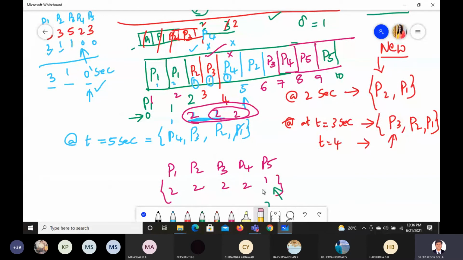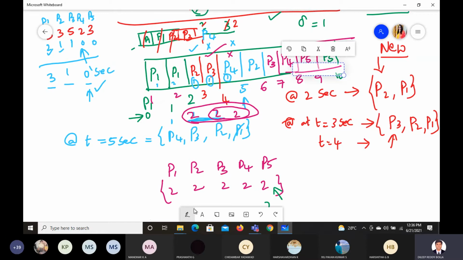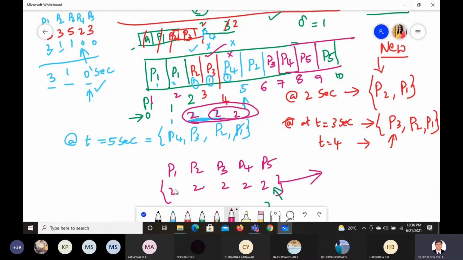Now this also has entered 2, so this also has utilized 2. Now each of them has equal opportunity at 10 seconds, but which one has not been used? P5 is the very latest, so this is ruled out. Observe this statement carefully: when all of them have equal time utilization, then you should count which one is the older one. So P5 is recent, no chance. P4 next latest, no chance. P3 next latest, no chance. P2 next latest, no chance.